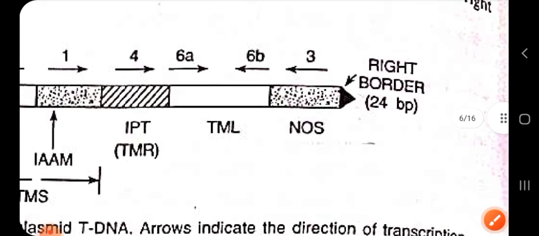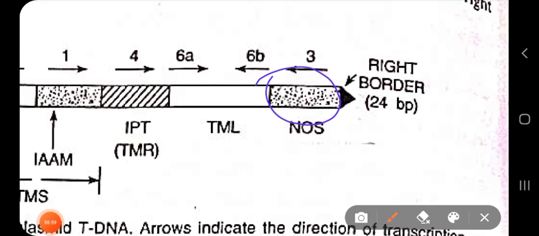The next is your NOS. Obviously, NOS refers to nopaline biosynthesis. If there is octopine, there will be an octopine biosynthesis gene, because these are all variants of opines. So some Ti plasmids have nopaline biosynthesis genes, some Ti plasmids have octopine biosynthesis genes, based on which we categorize the Ti plasmid into two classifications: octopine type and nopaline type Ti plasmid.